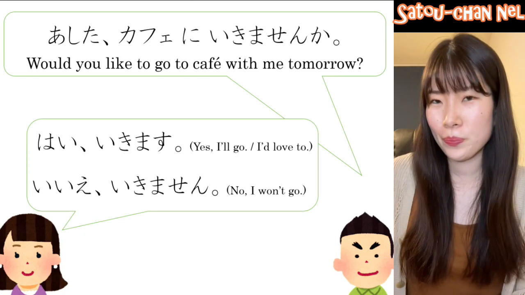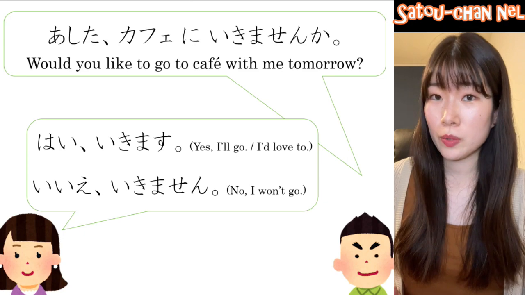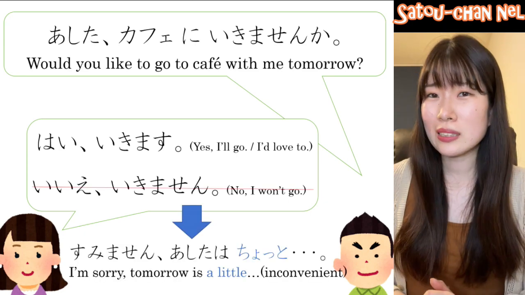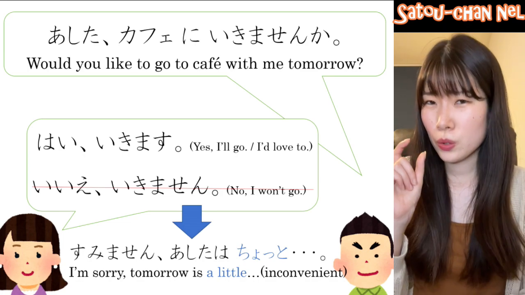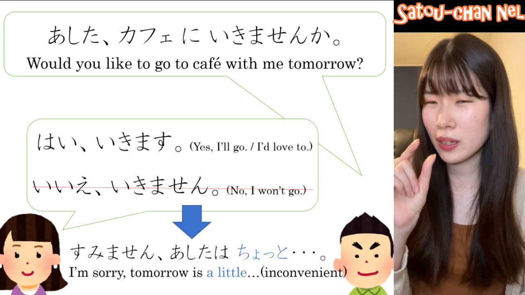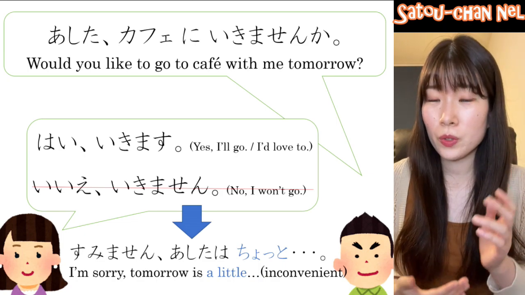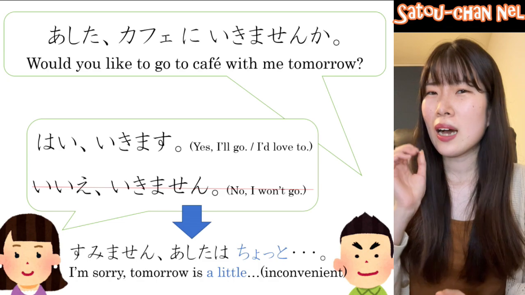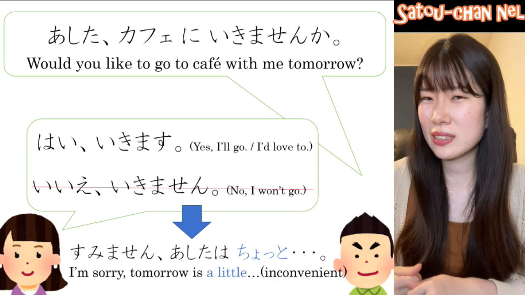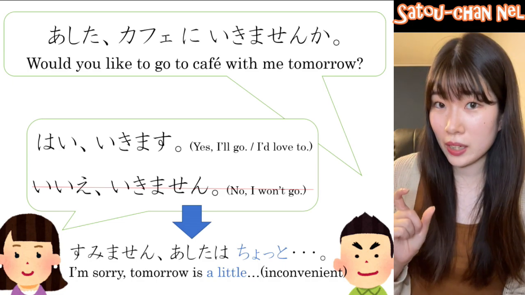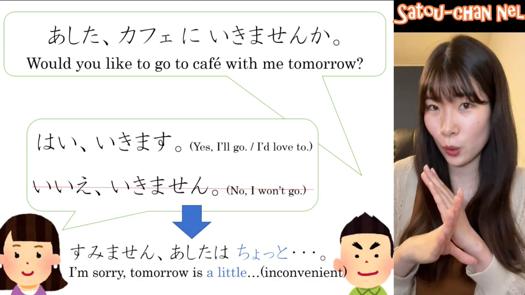So usually Japanese people say, すみません。I'm sorry. 明日はちょっと。ちょっと means a little bit, and we don't finish the sentence. Tomorrow is a little bit... It means a little bit inconvenient, which means no.